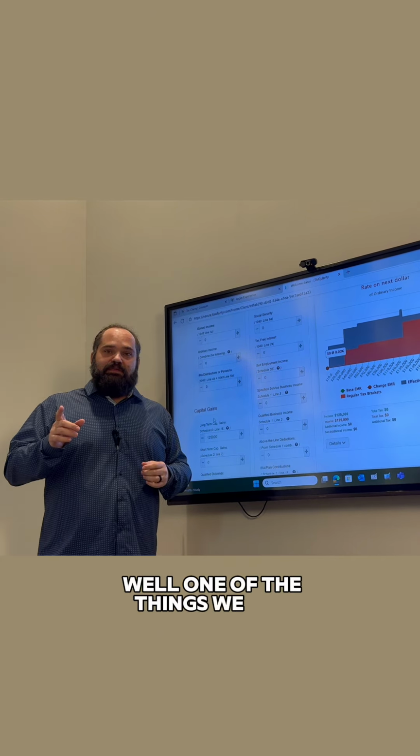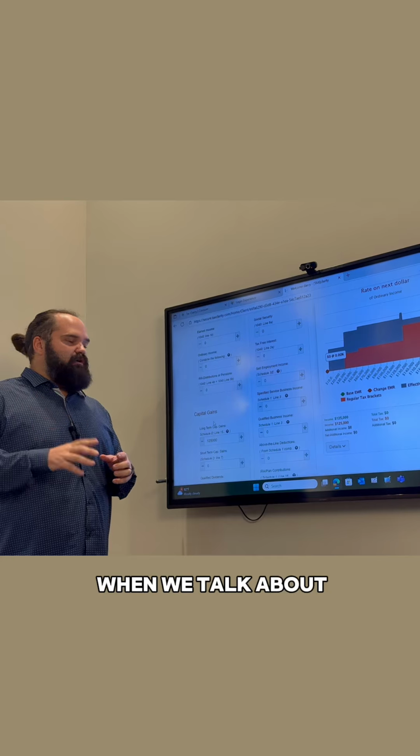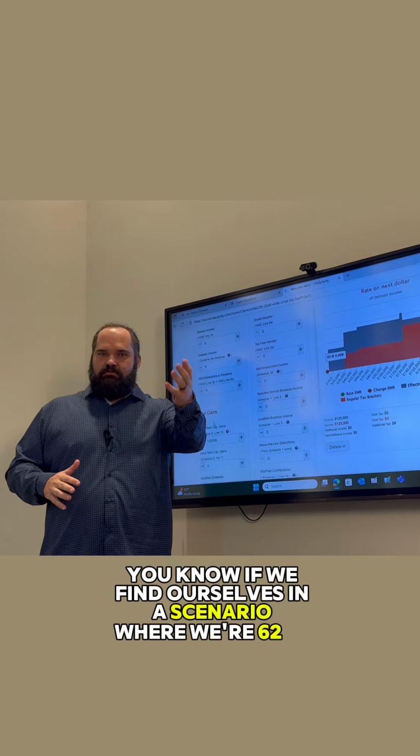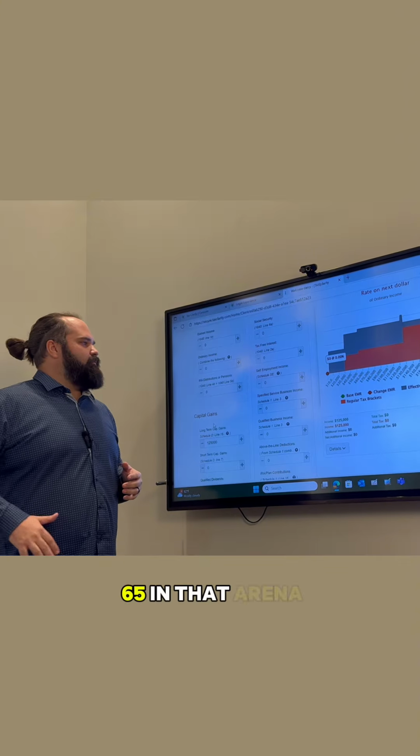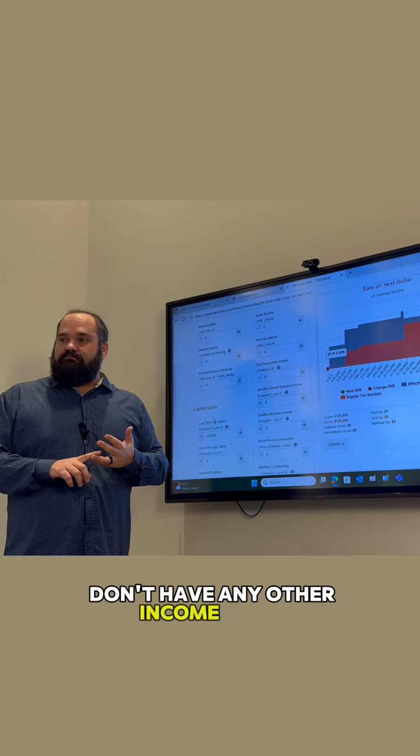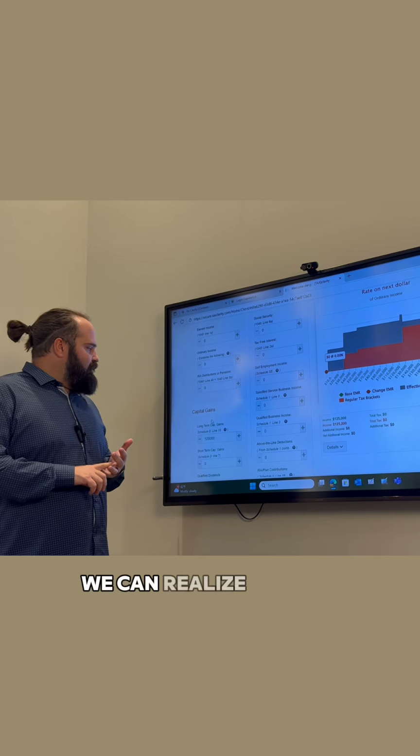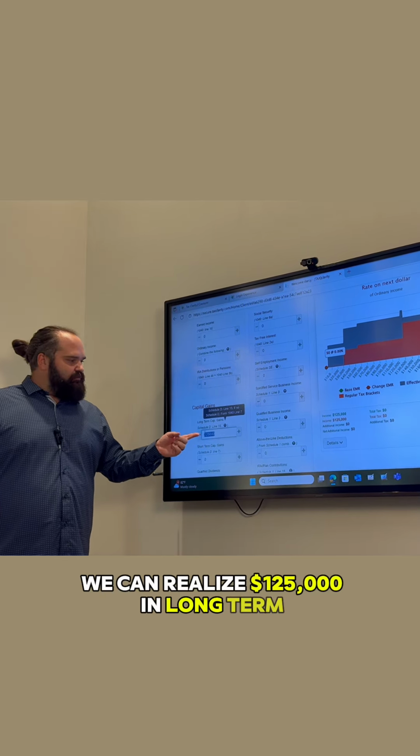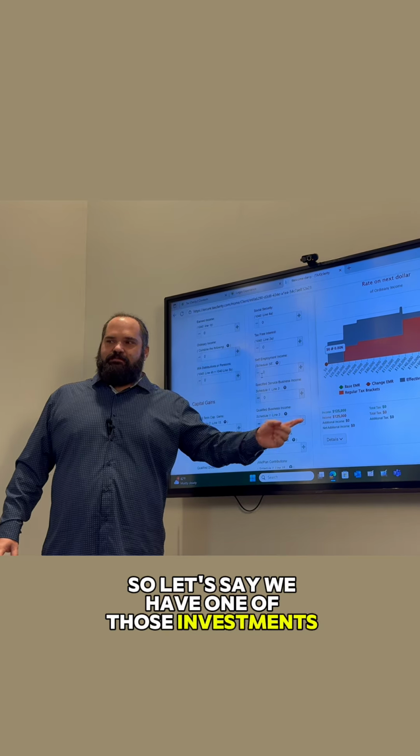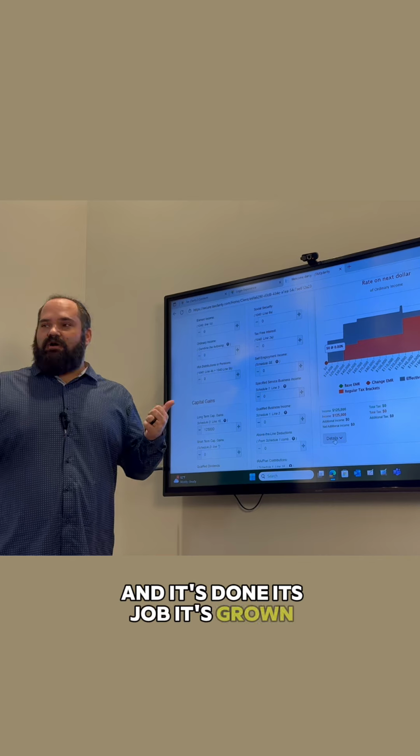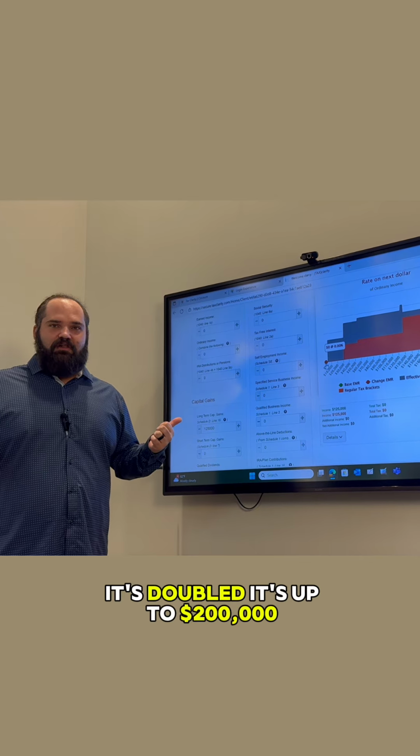Well, one of the things we can look at when we talk about our total income picture is, if we find ourselves in a scenario where we're 62, 63, 65 in that arena, haven't started Social Security, don't have any other income, we can realize $125,000 in long-term capital gains. So let's say we have one of those investments that we bought for $100,000 a decade ago, and it's done its job, it's grown, it's doubled, it's up to $200,000.